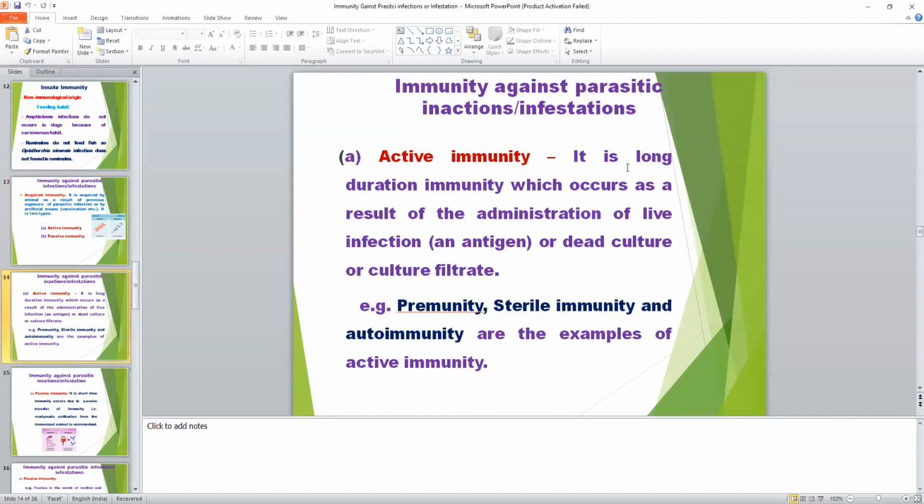I told yesterday that active immunity is a long duration immunity, a result of infection of the parasite or the organism. Its examples are three: pre-immunity, sterile immunity, and autoimmunity. Today I will discuss these three immunities in detail.